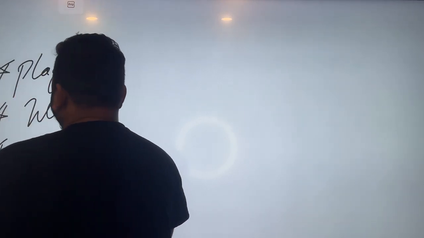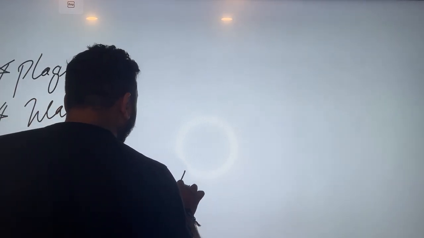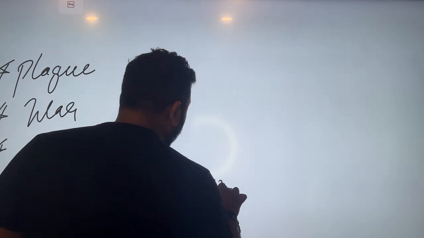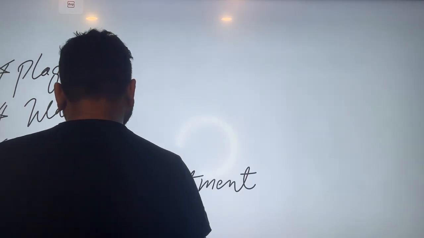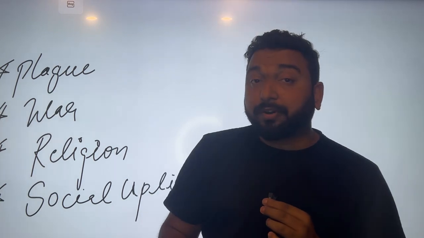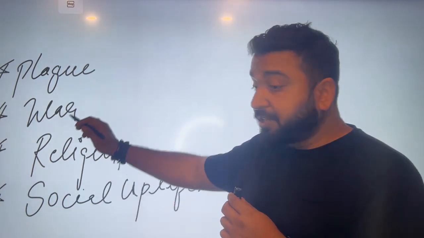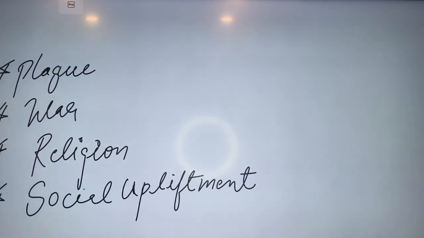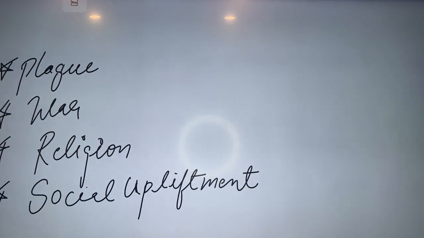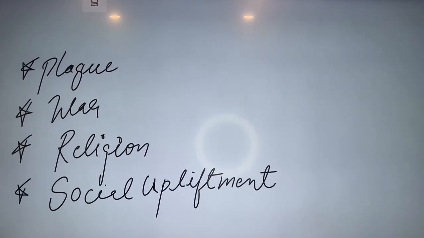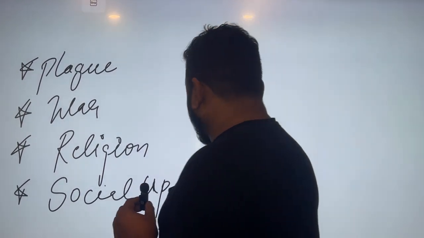Third thing, religion. Fourth thing, social upliftment. What are the most important things that developed Chaucer's age as the first modern age? See this. I hope that side of the board is quite visible to you. Now see, plague. I'll define one by one.